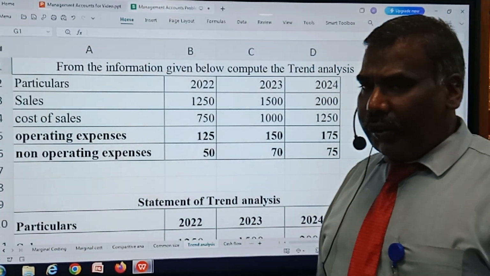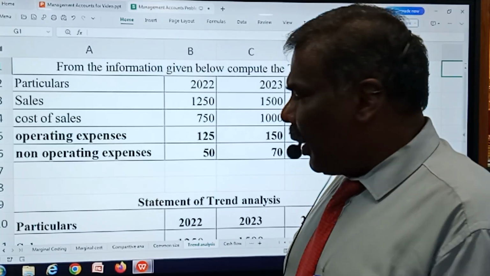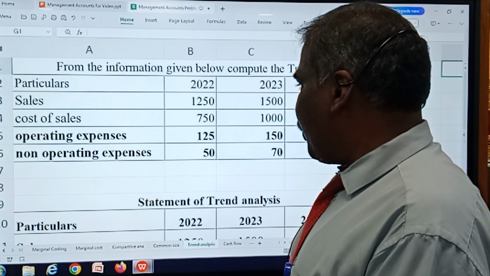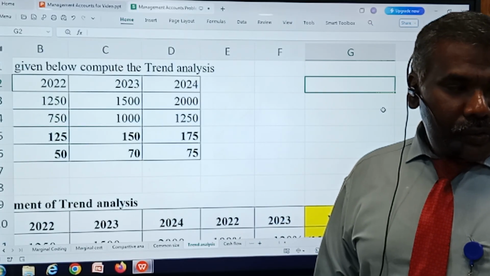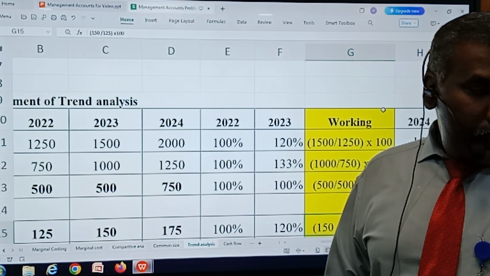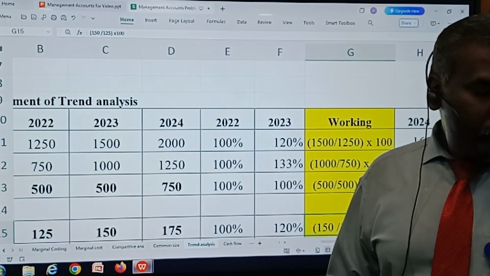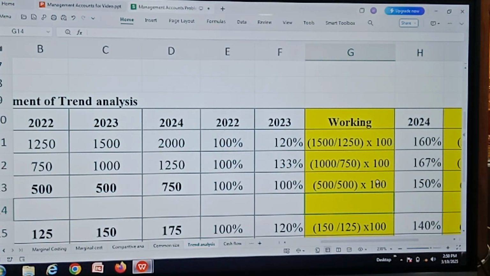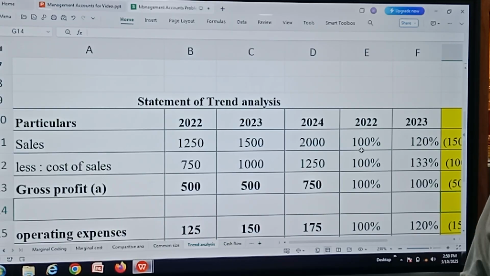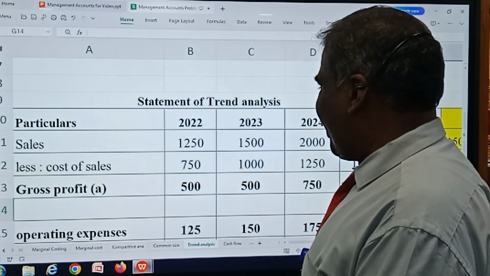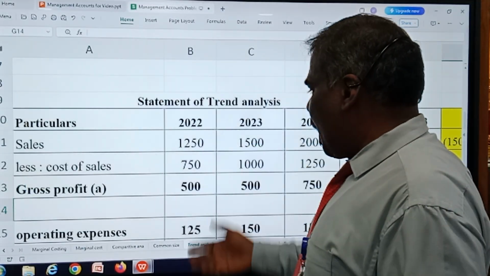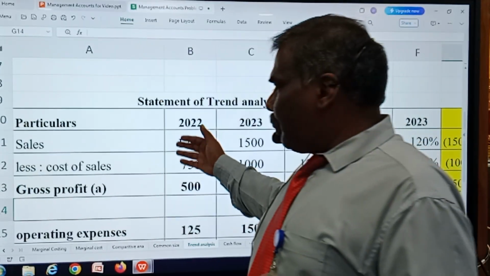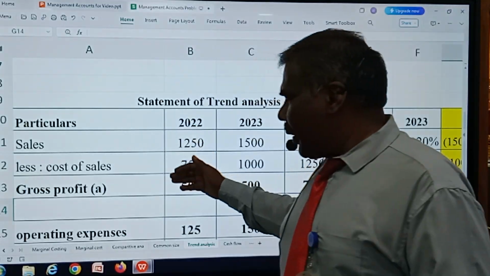Based upon these values of the profit and loss statement, we have to predict the percentage of changes made over the years. Sales for the year 2022 is 1250, and 1500 and 2000 respectively, and everything has to be transferred as per the format.